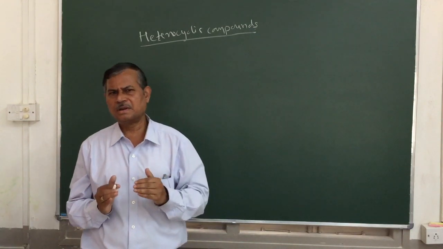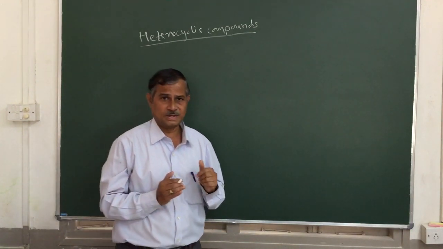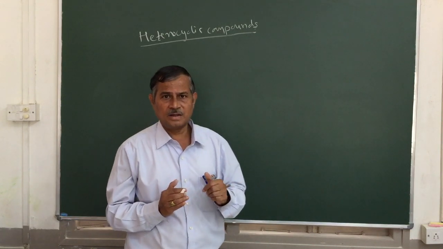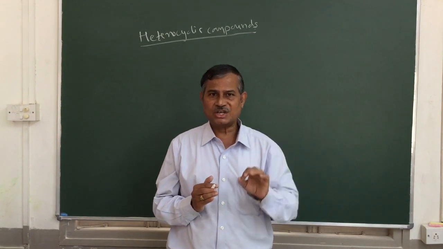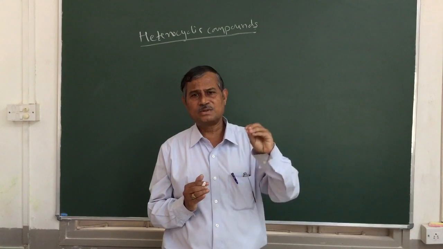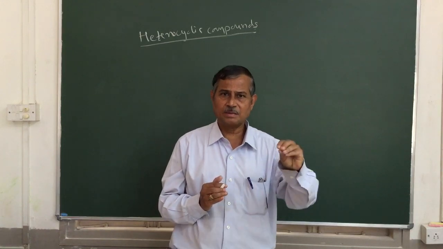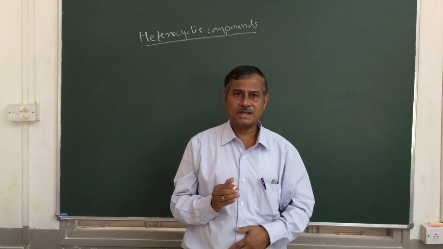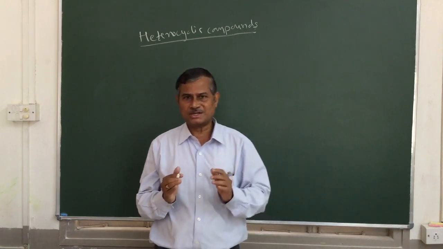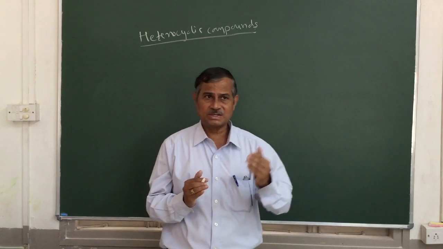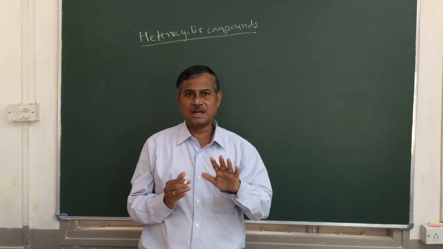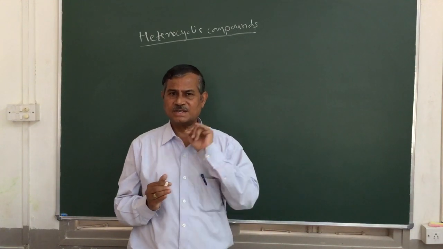They are a very important class of organic compounds, and they occur widely in nature. We get these compounds in nature also, especially in plants. The natural products, which are obtained in nature, contain heterocyclic ring systems.